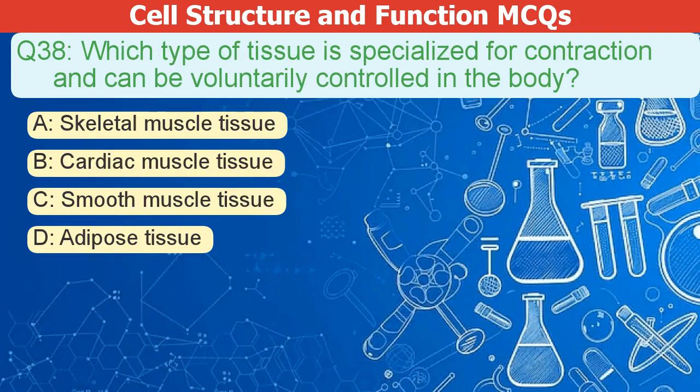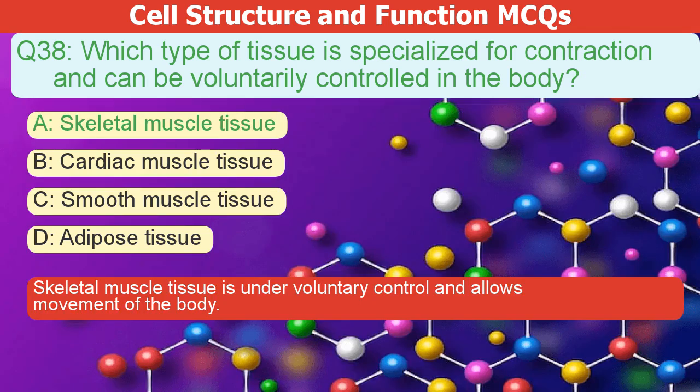Which type of tissue is specialized for contraction and can be voluntarily controlled in the body? A. Skeletal muscle tissue. B. Cardiac muscle tissue. C. Smooth muscle tissue. D. Adipose tissue. The correct answer is A. Skeletal muscle tissue is under voluntary control and allows movement of the body.